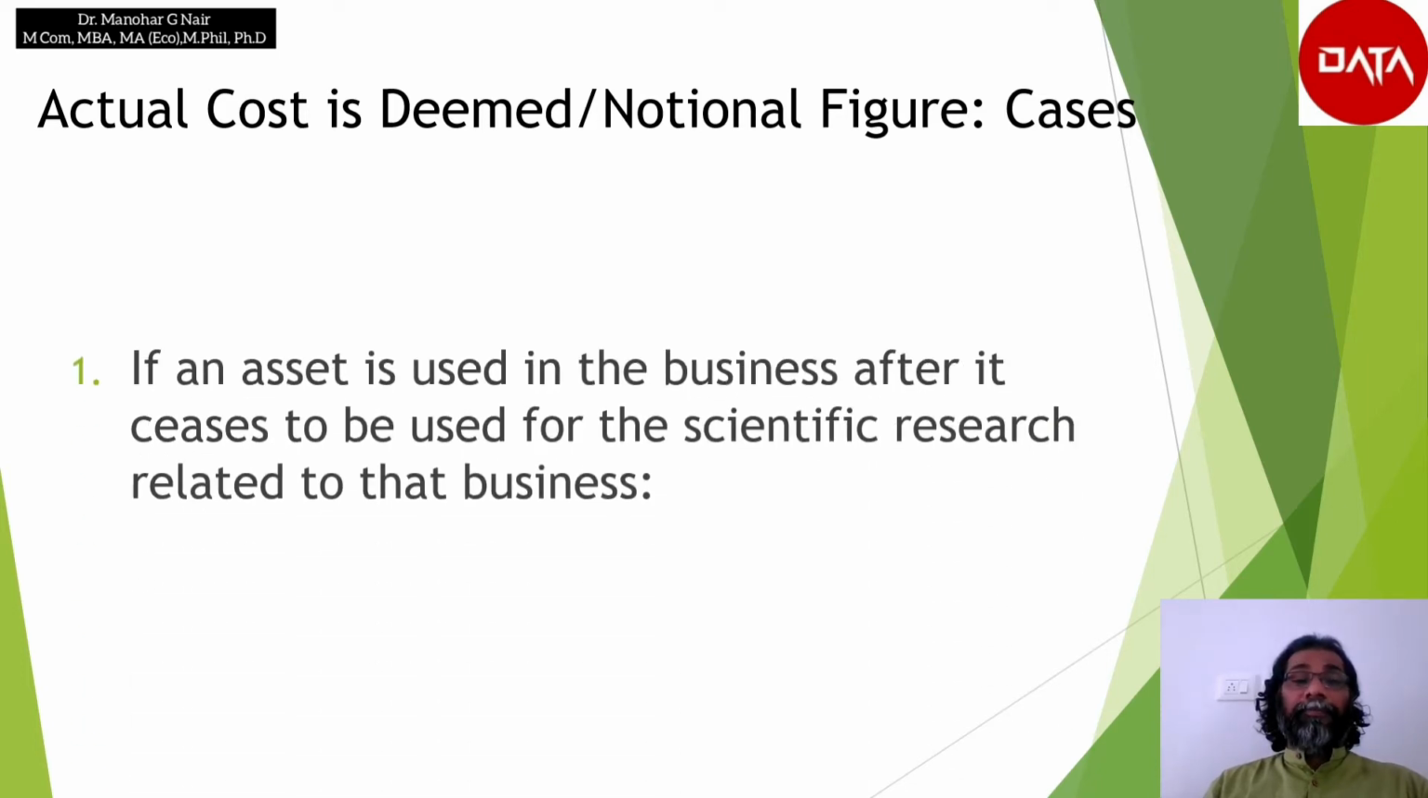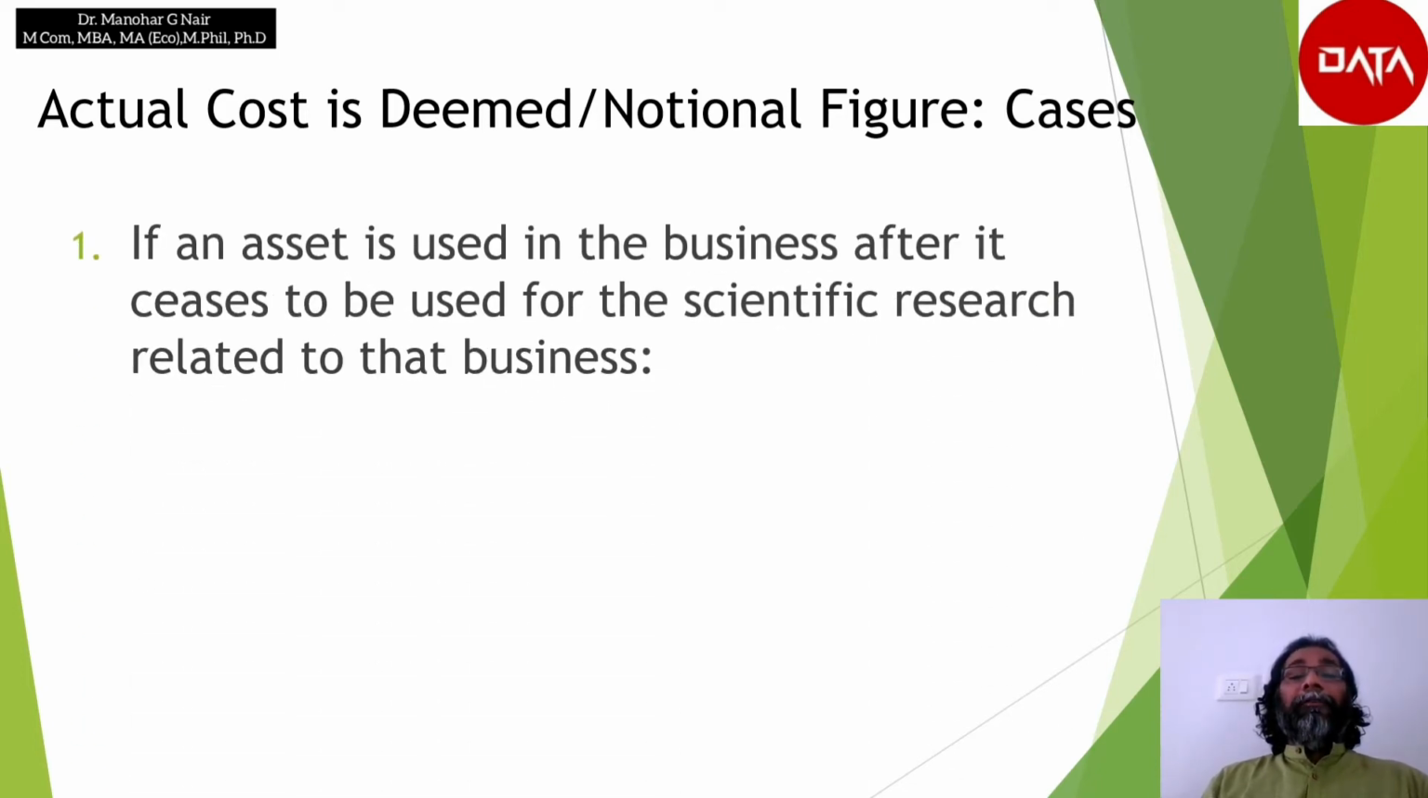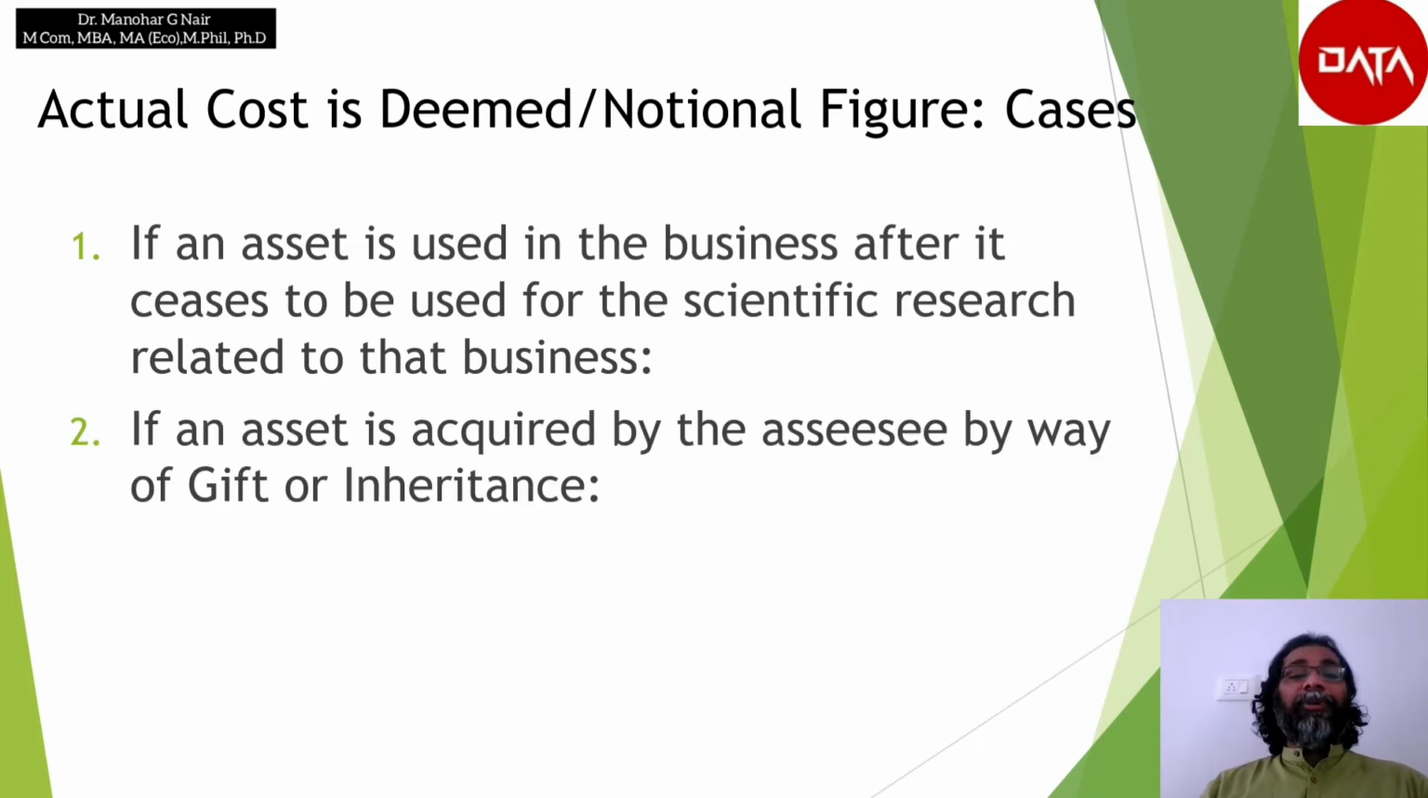The first one is, if an asset is used in the business after it ceases to be used for scientific research related to that business, then the actual cost or the deemed actual cost computed for the purpose of allowing depreciation on it under section 32 shall be the actual cost to the assessee as reduced by the deduction already allowed on this asset in connection with the scientific research.